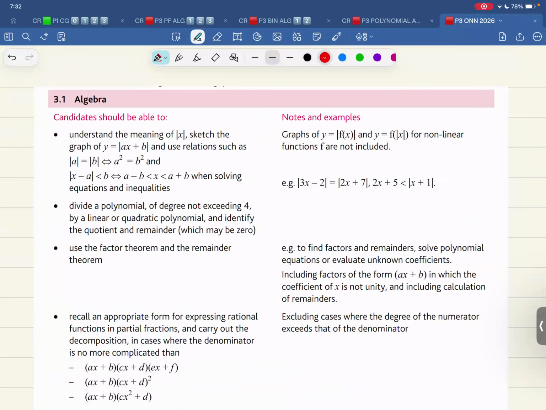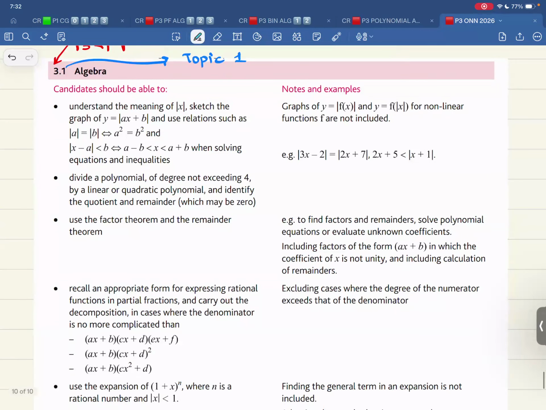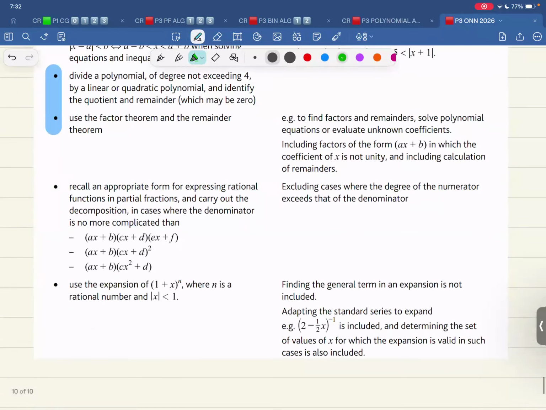This 3 stands for P3, paper 3. And this one over here stands for topic 1. So it's the first topic of P3, 3.1. Now there are 4 things in it. What are those 4 things? Let's have a look. This thing is about modulus. These 2 things, let me just highlight it first.